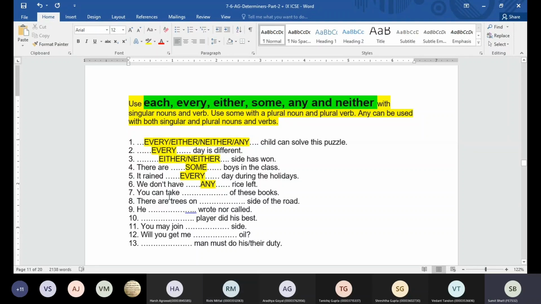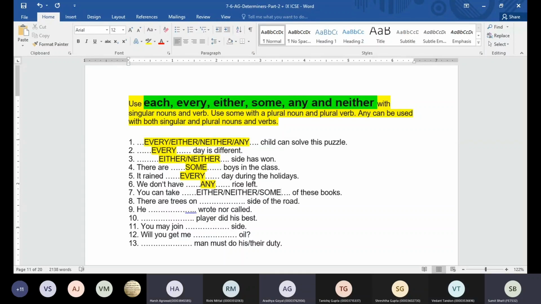Okay, you can take dash of these books. Any, either, some. You can take any and some. Either. Can I use each? Either, neither, every, or some of these books we are offering in this kit. Any. N is for negative sentences, guys, right?